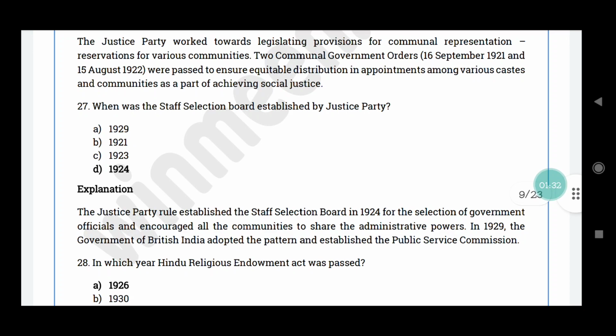Question number 27. When was the staff selection board established by Justice Party? The correct answer is option D, 1924. Under Justice Party rule they established the staff selection board in the year 1924. இது it was used for selecting government officials, and இதில் they encouraged all the communities to share the administrative powers. In 1929 the government of British India adopted the pattern and established the Public Service Commission.